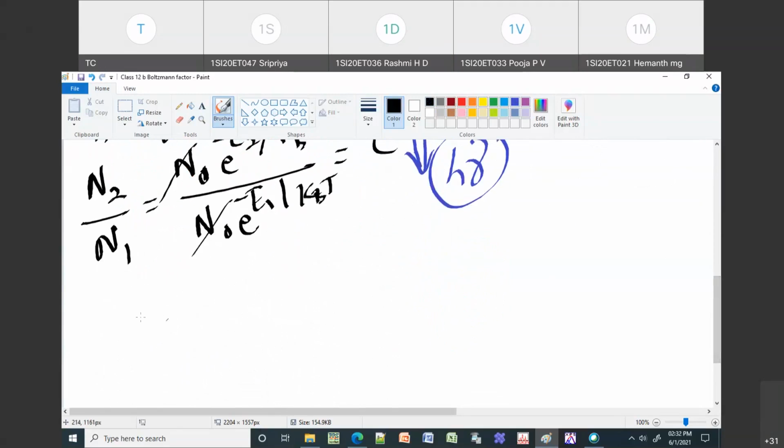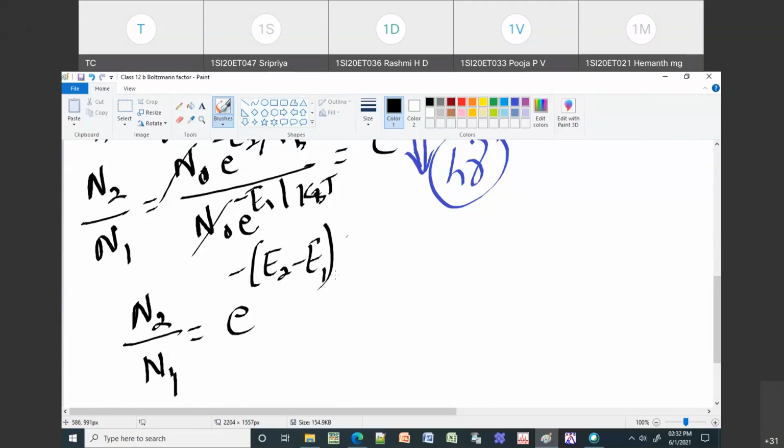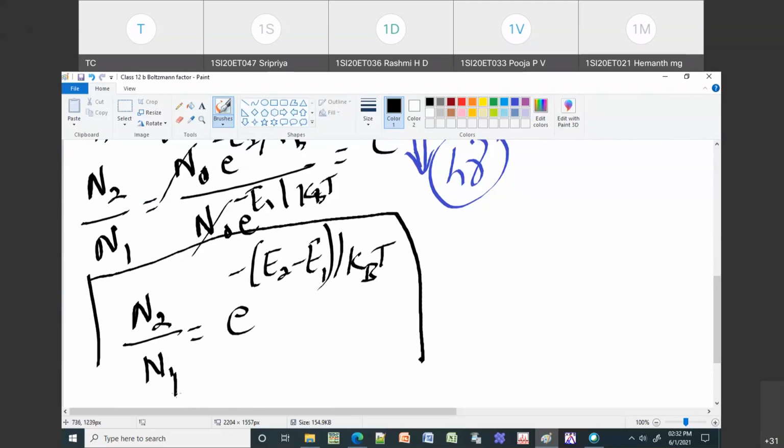So n2 by n1 is equal to e to the power of minus (e2 minus e1) by kb into t. This is your Boltzmann factor: the ratio of the populations of two energy levels. In the same way, you can have n3 by n2, which will be e3 minus e2.